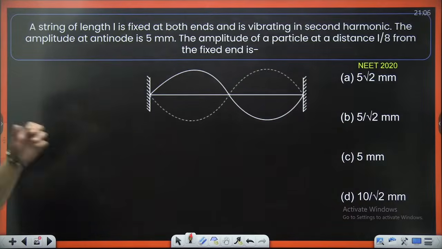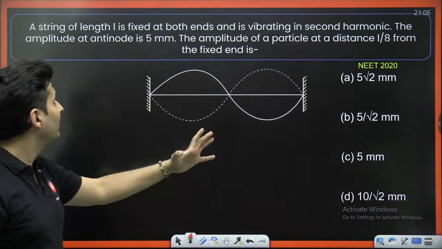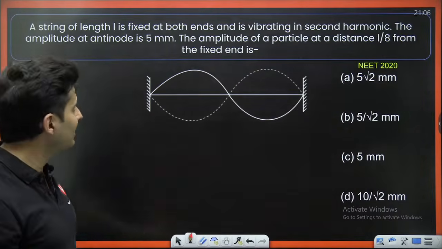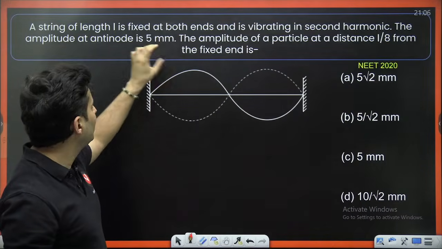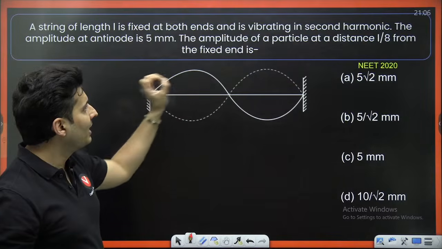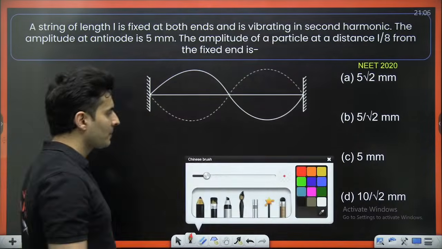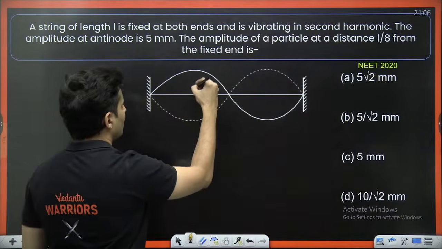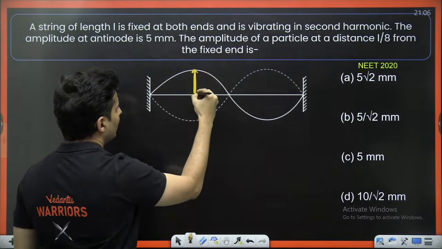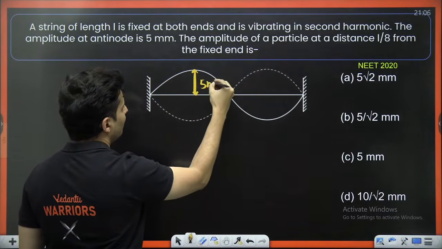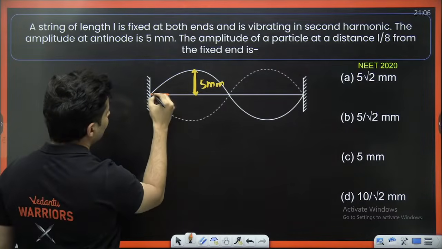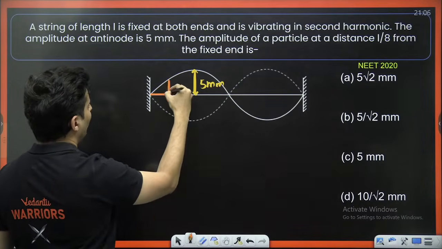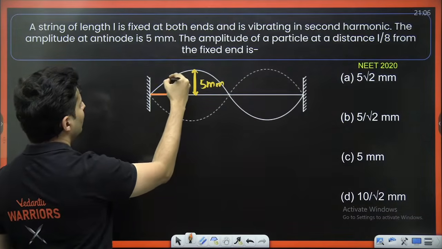Very nice question. A string of length L is fixed at both sides, in the second harmonic. Amplitude of the antinode is 5. Find the amplitude of a particle at L by 8 from the fixed end. What it says is, this antinode's amplitude is 5 millimeters. If you go to this point, which is L by 8, what is this amplitude going to be?